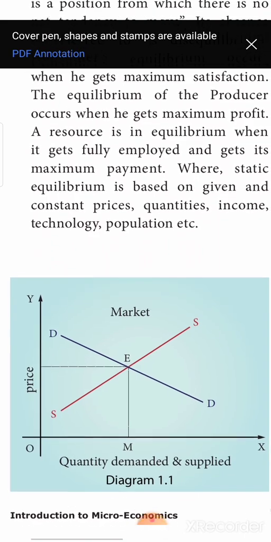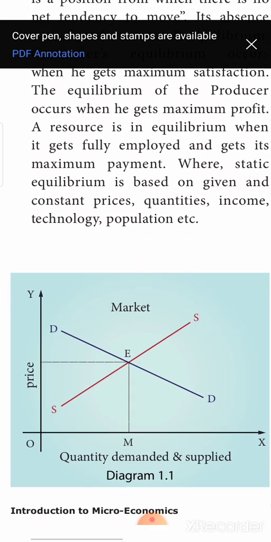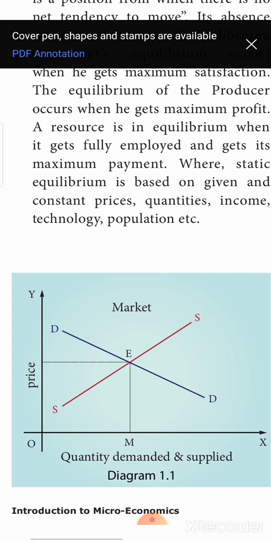Now just look into this diagram. The x-axis represents the quantity demanded and quantity supplied. Y-axis represents price. Okay, the line DD, the blue color line, represents the demand curve, and the red color line, which is an upward sloping line, represents the supply curve. Okay, the nature of all this we shall learn in depth in the next chapter. Okay, because the topic which is covered is a very small topic.